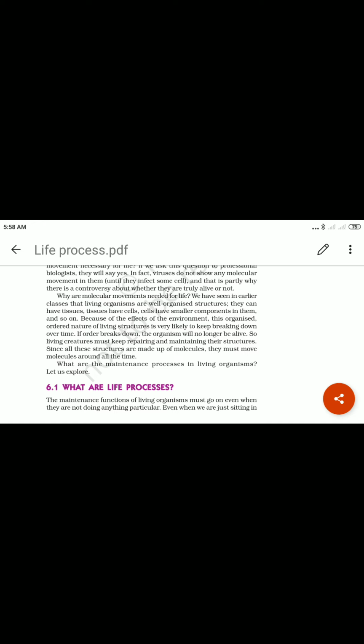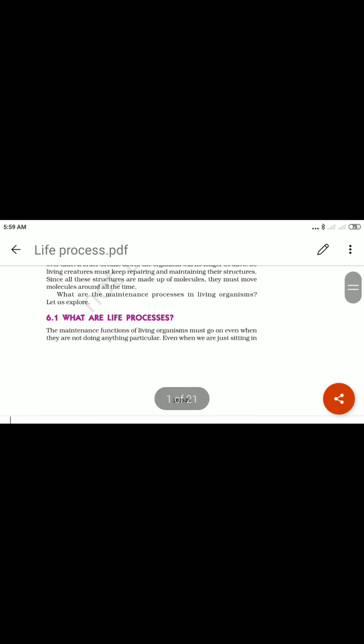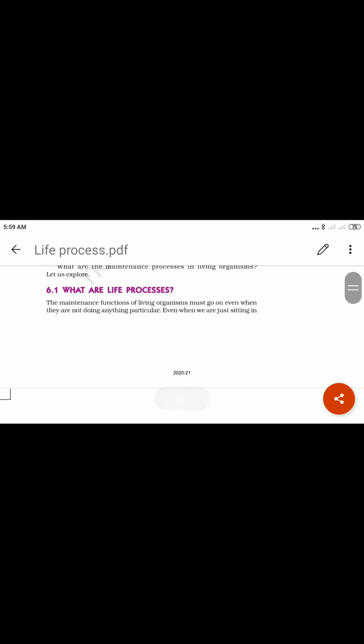Okay, it means whether there is the effect of the environment on our body, there is a breakdown of our body or breakdown of our cells that we must repair or restructure. How can we restructure those cells? Which factors are responsible to recreate or restructure or repair or maintain our body, and that is the most important, and that is the molecular structure. Okay, and that we have seen in this chapter, and that is what life processes are. That we will continue in tomorrow's